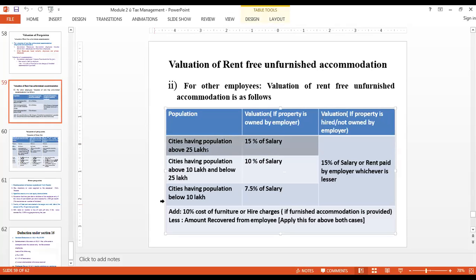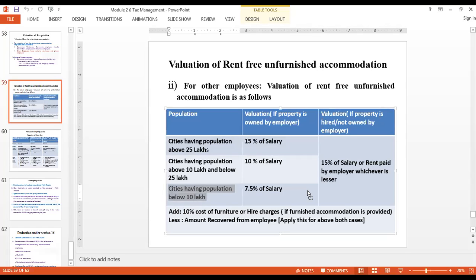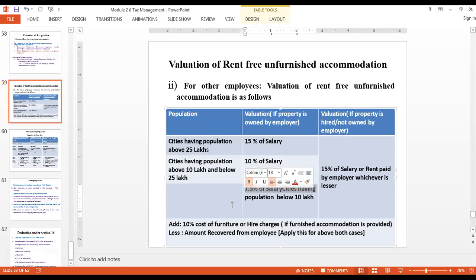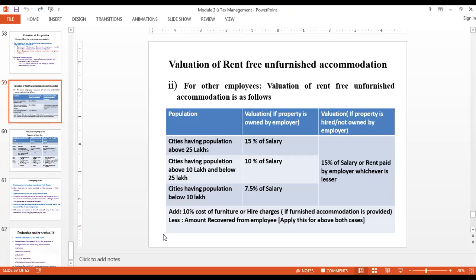The problem arises only when the population is not given. On the other hand, things might be given something like this: it's a rural destination. So if it's a rural destination, naturally the population will be less than 10 lakhs. When do you say rural? When the population is below a certain limit, only then you say it's a rural area, right? So if the word rural comes into picture, naturally the last bracket comes into calculation. Getting it? Any other doubts?